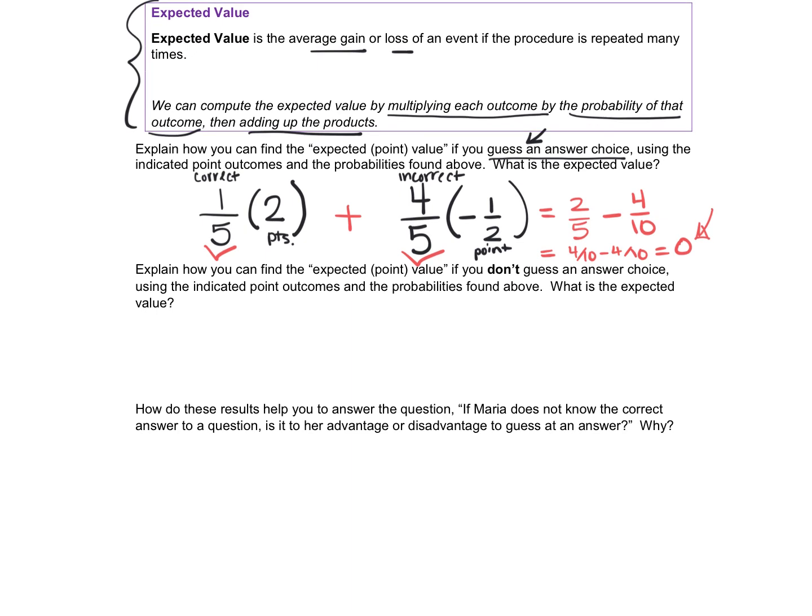Now, if she doesn't guess an answer choice, so basically the same setup, 1 out of 5 is the correct answer, and she'd earn 2 points. 4/5 of the time, she is not going to lose anything, nothing happens to her.